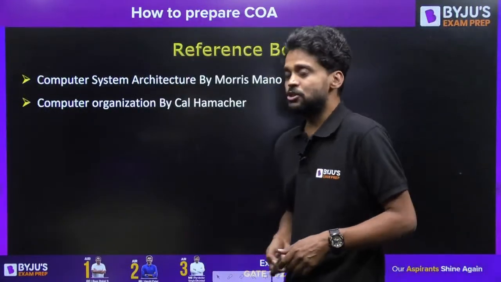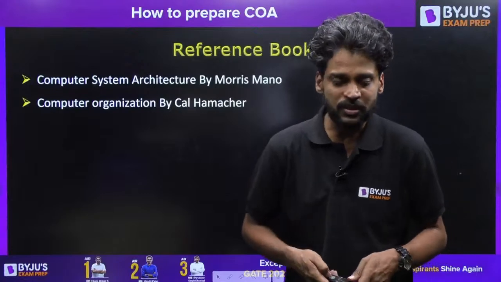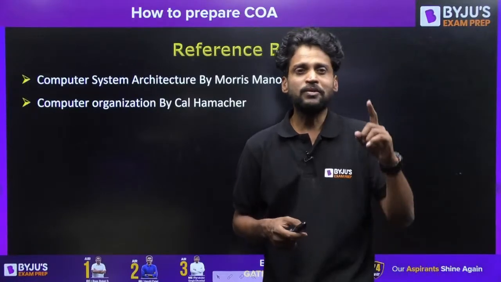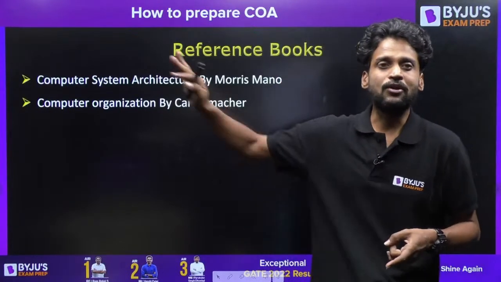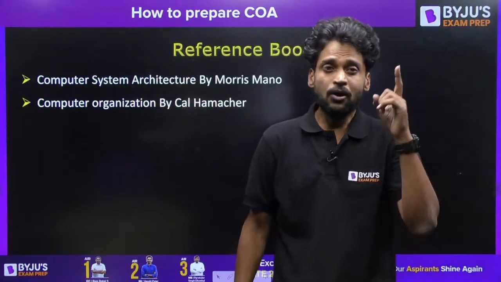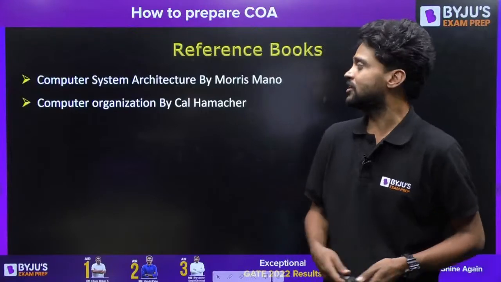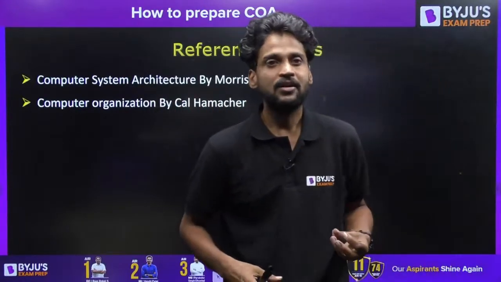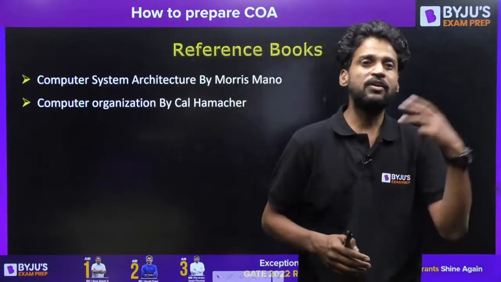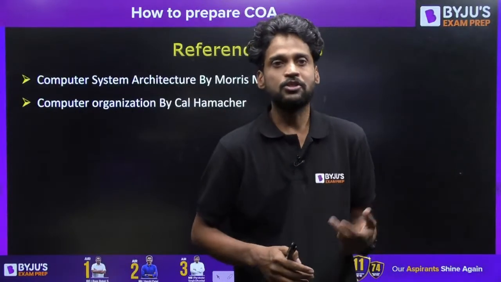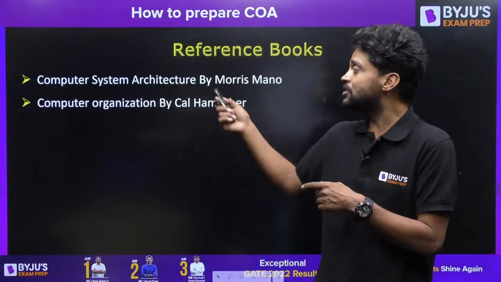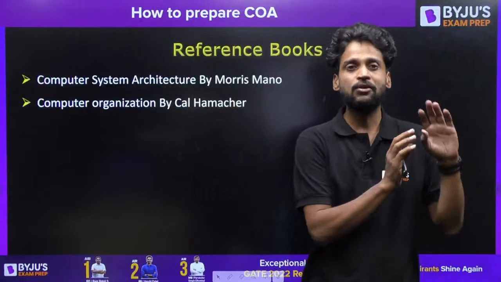So what are the reference books? The reference books must be the first one. Let me put it this way. What should be the Holy Bible for computer architecture and organization? The Holy Bible for computer architecture and organization is Computer System Architecture by Maurice Mano. It could be a physical copy or an online copy. It can be a software version. You just need to keep this copy with you all the time. It should be your Holy Bible.